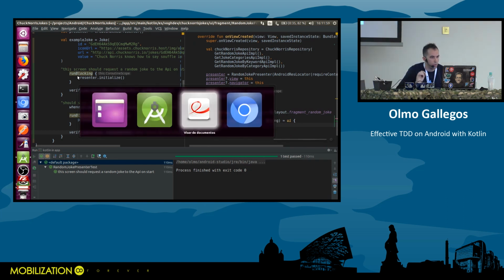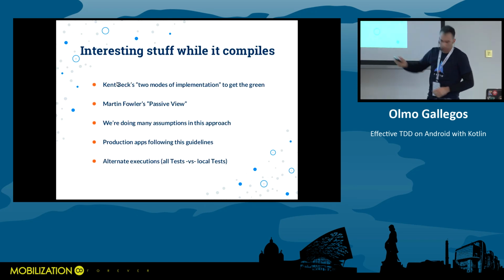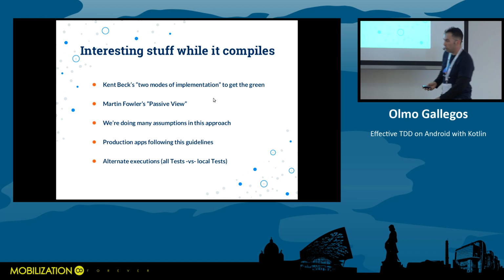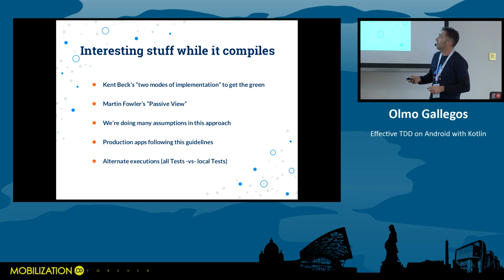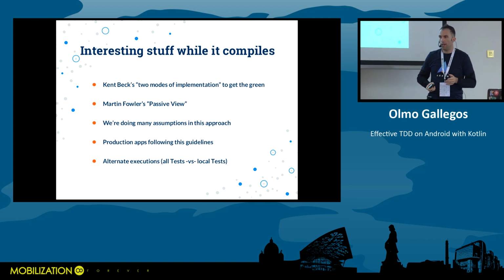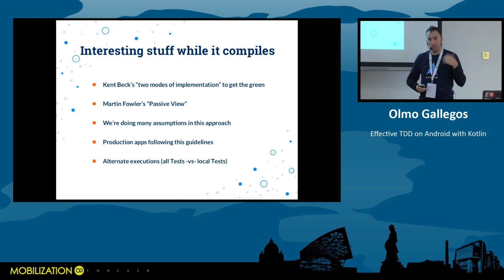Some interesting stuff I want to tell you while this compiles. You might not have heard about Kent Beck, right? He's the inventor of TDD. So he talks about two modes or two strategies to implement a TDD cycle, a test, okay? So the first one is to go from red to green by committing anything that is necessary, and that includes returning constant values, nesting conditionals inside conditionals, doing any dirty trick that you might need to do just to get the test green. Then you refactor and you make the code better.